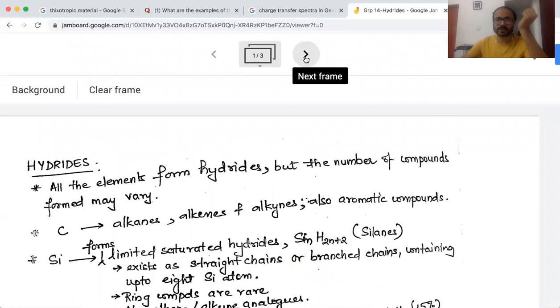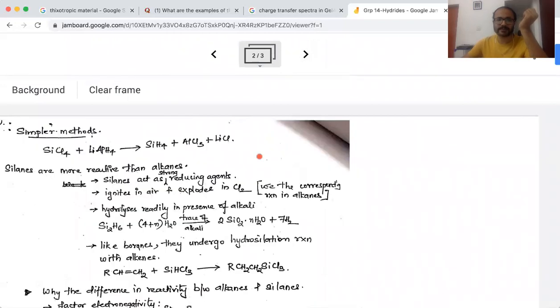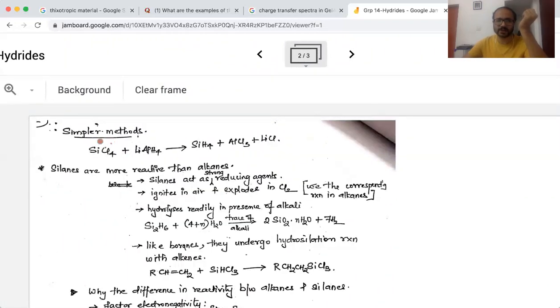Coming to the most commercial way to prepare silane, it is by reduction of the corresponding tetrachloride with lithium aluminum hydride. This is very similar to what you used to synthesize diborane. We used the corresponding boron chloride and reduced it using lithium aluminum hydride to get diborane. A similar kind of preparation you are seeing here.